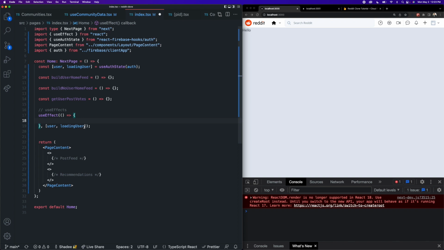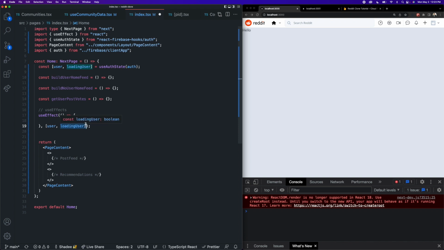and if the auth service has attempted to try to get the authenticated user, because there is a delay there. As soon as we boot up our application, there might be an authenticated user that was logged in previously from a previous session, or the user might be logging back in or signing up. But the auth service has to go and actually get that from the Firebase servers. And while it is attempting to fetch the authenticated user, the user is null. And that is the purpose of this loading user state.